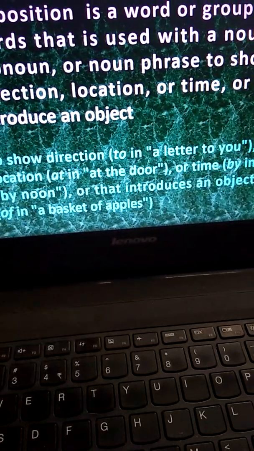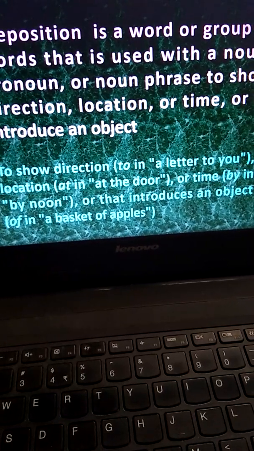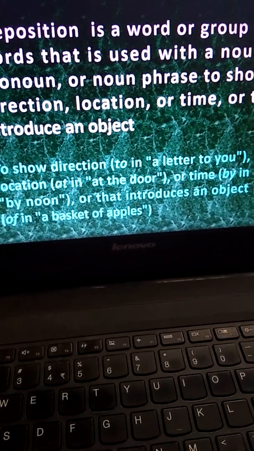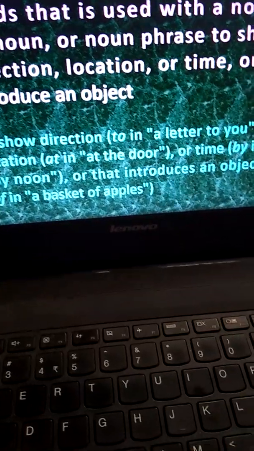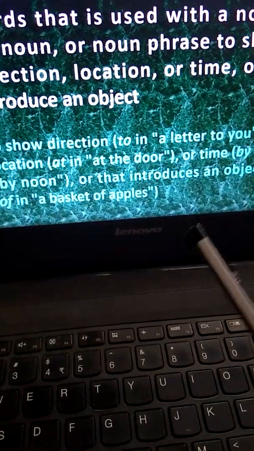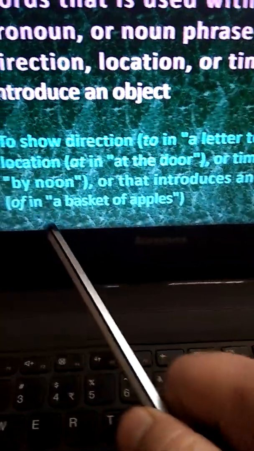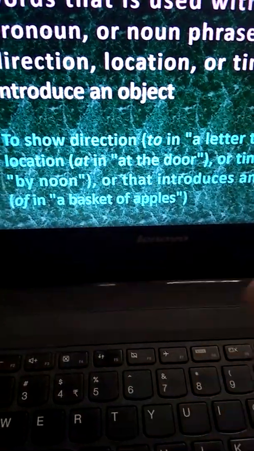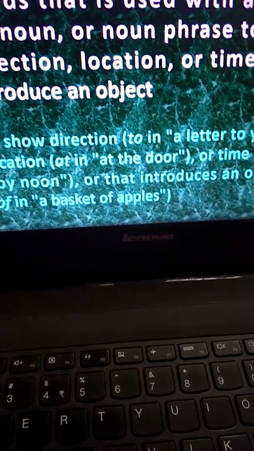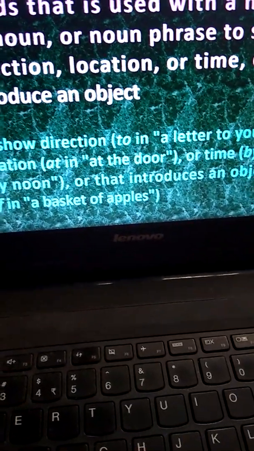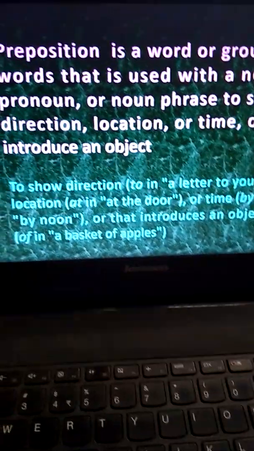In time, by noon. I'll finish the work by noon. Or that introduces an object, like of. In a basket of apples. So this is a basket of what? Basket of apples. It is introducing an object. Clear?